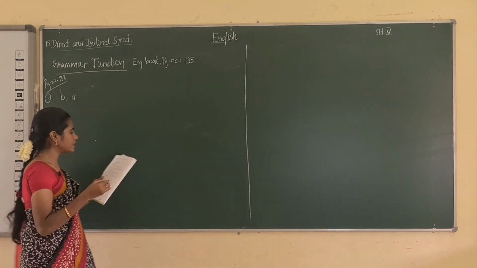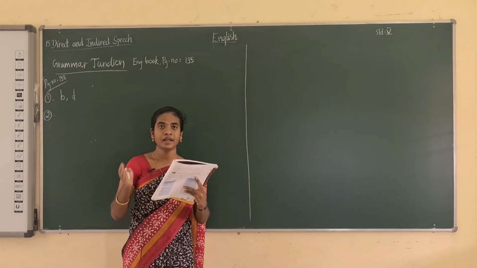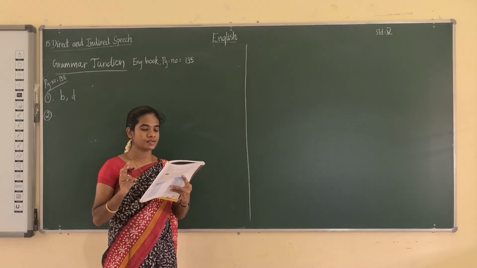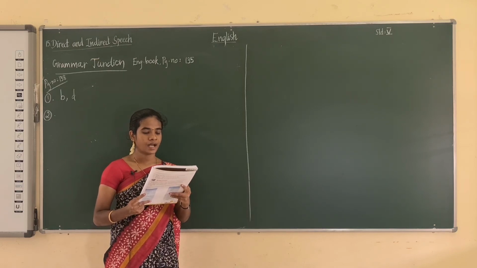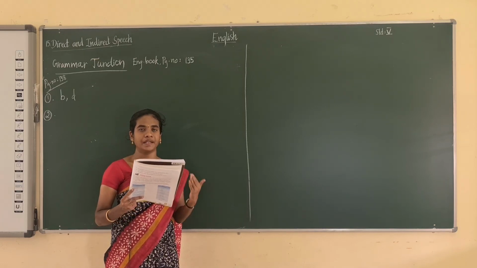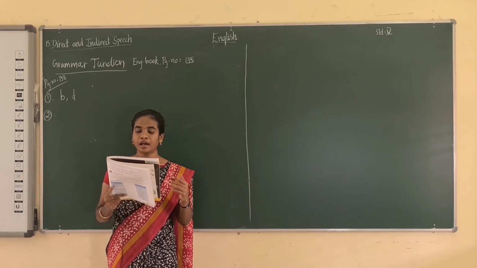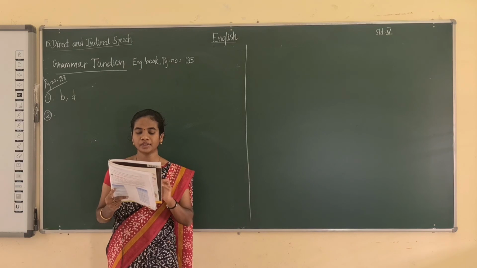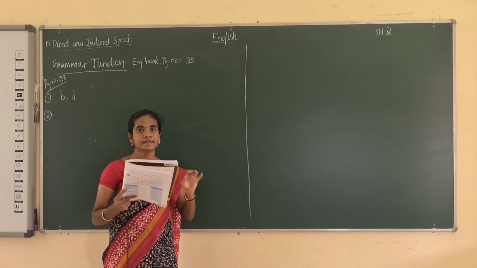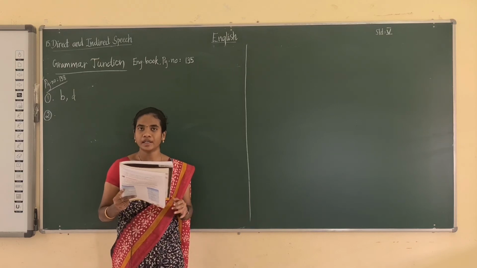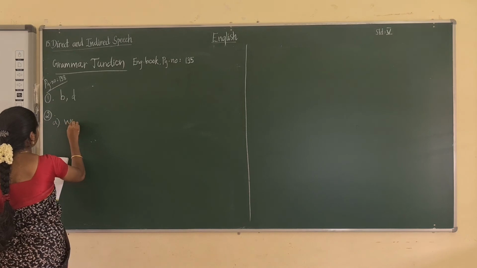See the second exercise. Fill in the blanks with the correct form of the verbs given in brackets. Okay, in the brackets they have given the verbs. You have to fill in the blanks. The winner said, I would like to thank my parents. See the indirect speech: the winner said that she dash to thank her parents. The options are would like, would have like. Here it is would like only. Okay, would like.